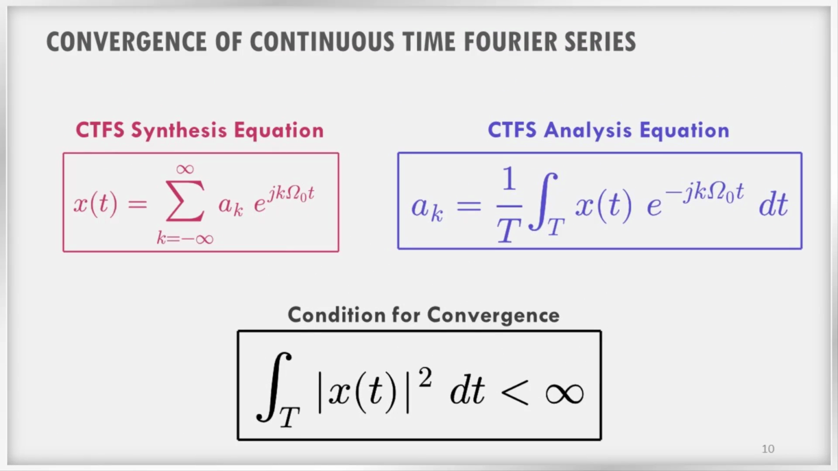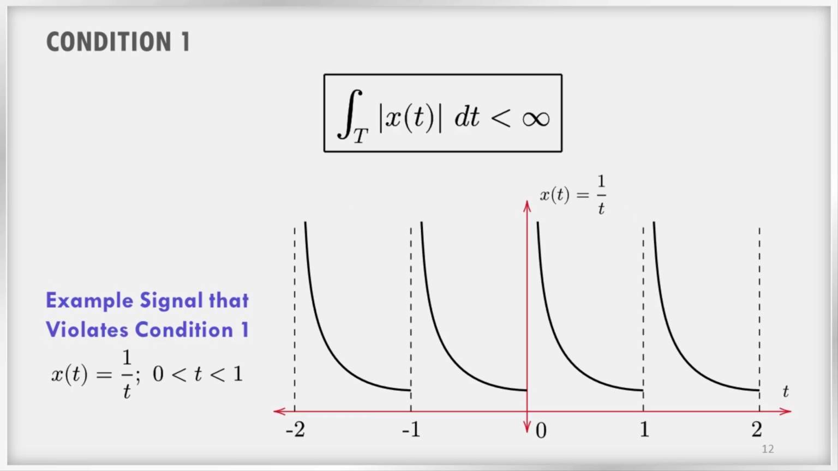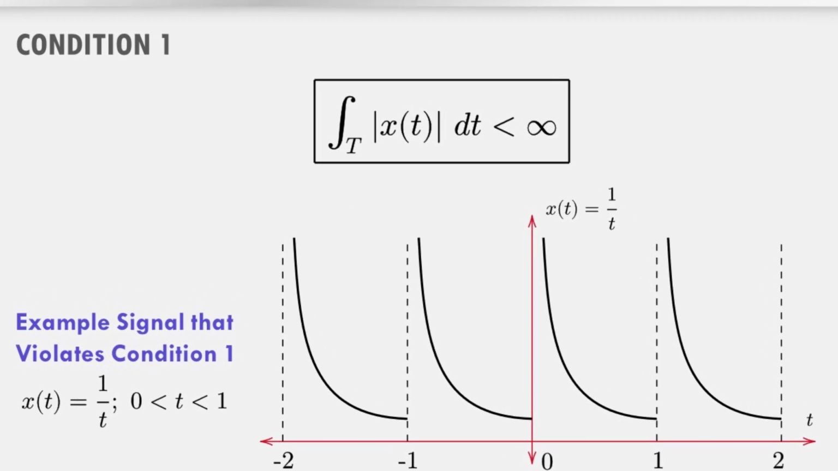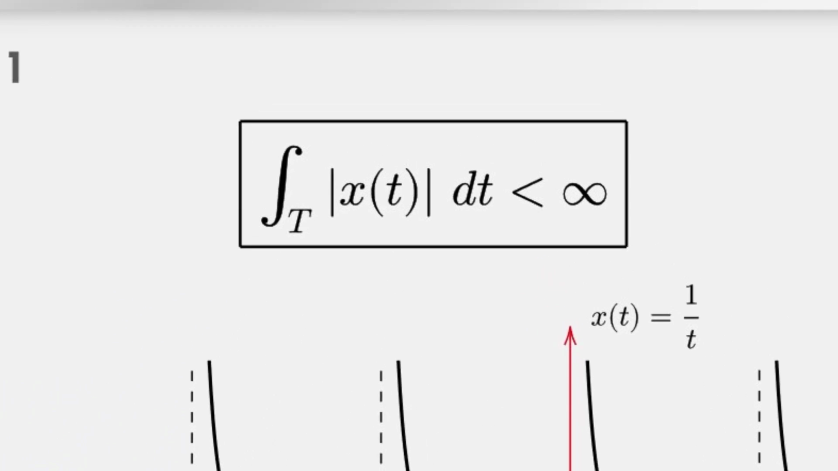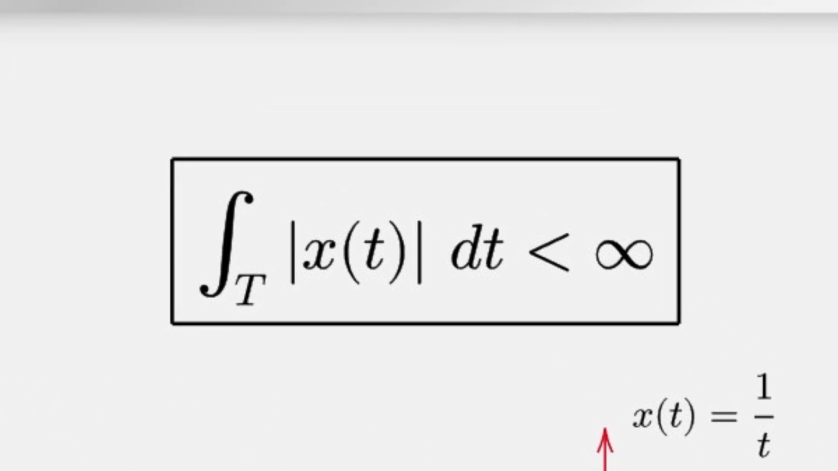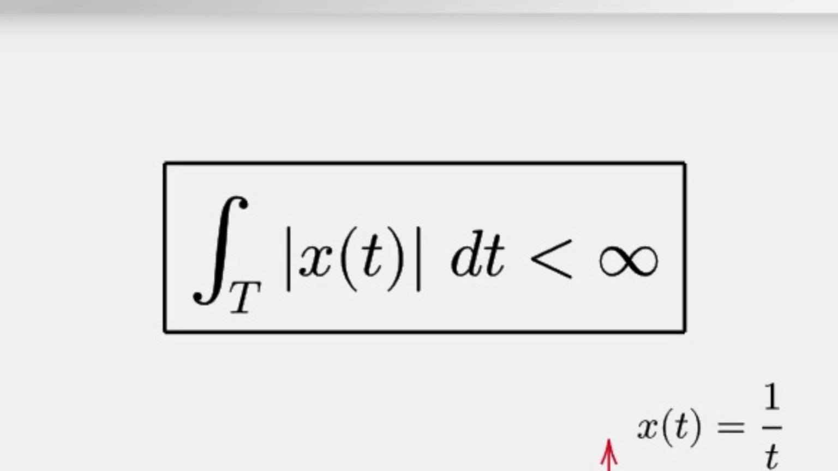Now let us learn more about Dirichlet conditions. P.L. Dirichlet provided the rigorous mathematical analysis for the Fourier series and put forward a set of conditions for the existence of CTFS. This is known as Dirichlet conditions. Condition 1: over any period, x(t) must be absolutely integrable. That is, the integral of |x(t)| dt must be less than infinity.